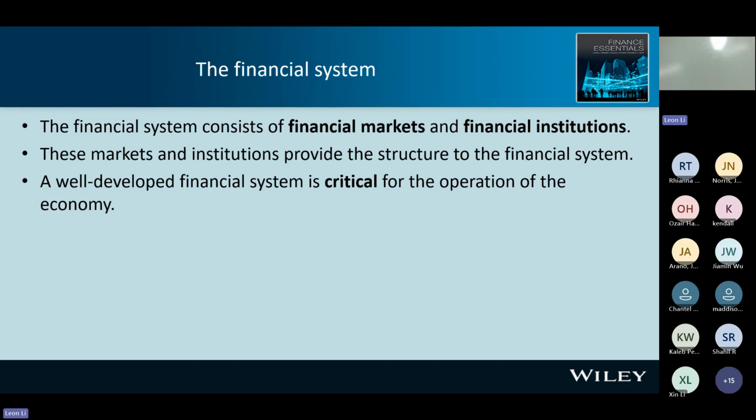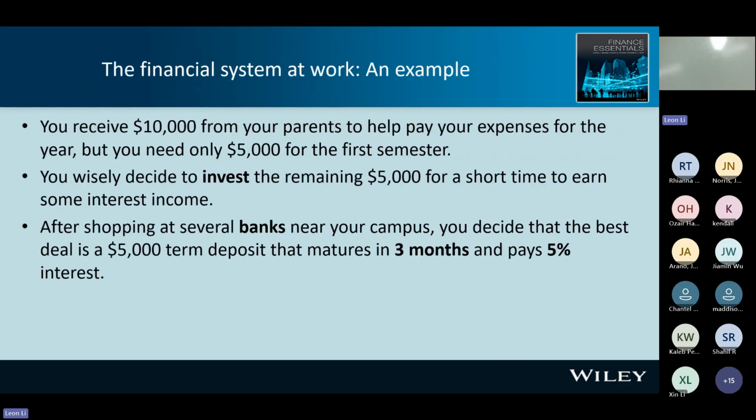All right. So this is our example. It's a very simple example. You receive $10,000 from your parents, right? Then you only need $5,000 for your education. So you decide to invest your remaining $5,000 for the short term, to earn some interest income.